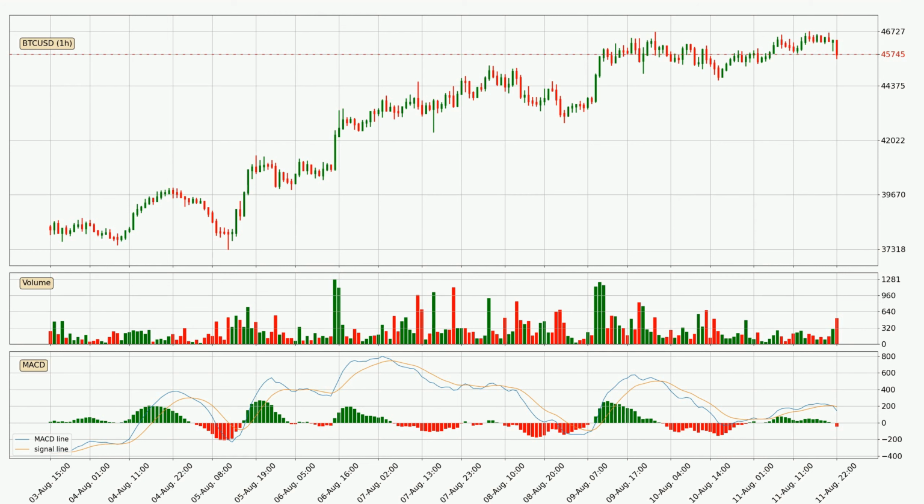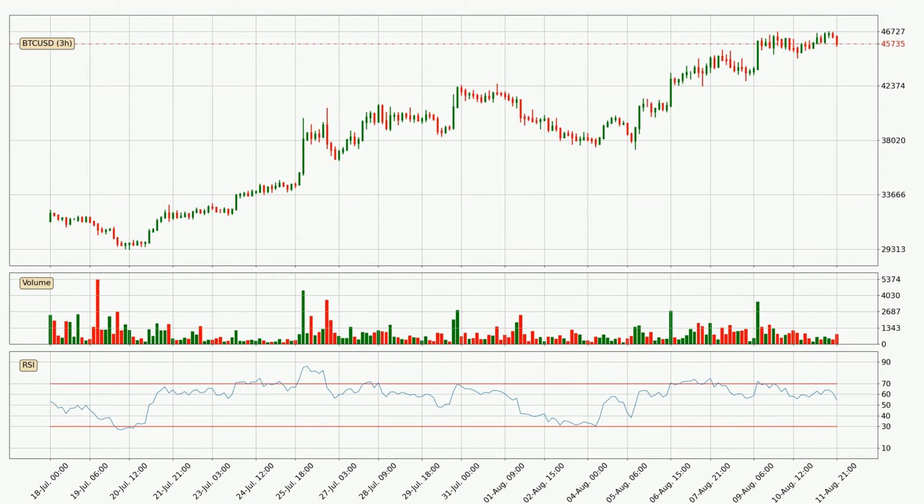If we now look at the current hourly MACD, the MACD line is below the signal line, which shows that the current trend is on the downside. We can expect the price to continue going down or perhaps remain at least stable because the MACD histogram shows the momentum currently being strong.